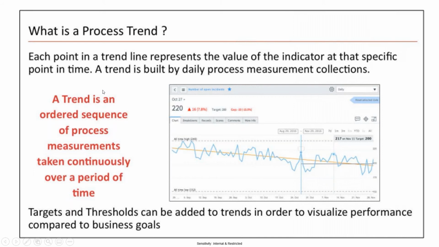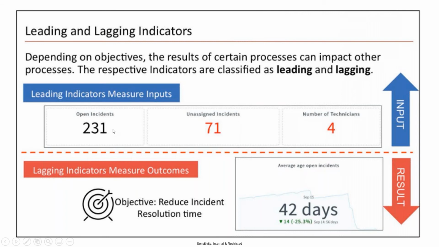Good question. Okay. If we take the number of open incidents, you can see here 231 is the number of open incidents. But for this, we cannot set any target. It all depends on the end users, how many incidents they raise and all that. That is a normal thing wherein we cannot set any target. But coming to the average age of open incidents, an incident should not be open for a very long time. It should get completed within very little time or within the prescribed SLA, service level agreement duration. So here it is 42 days, right?